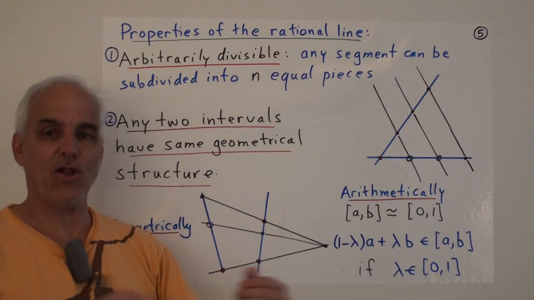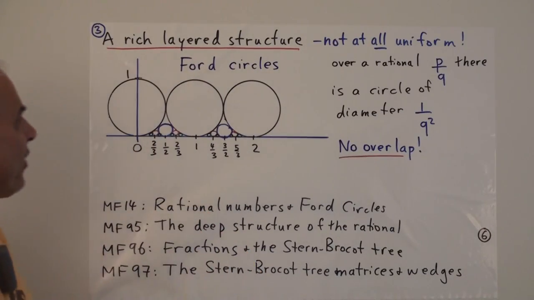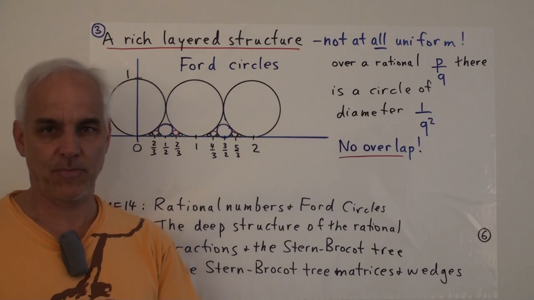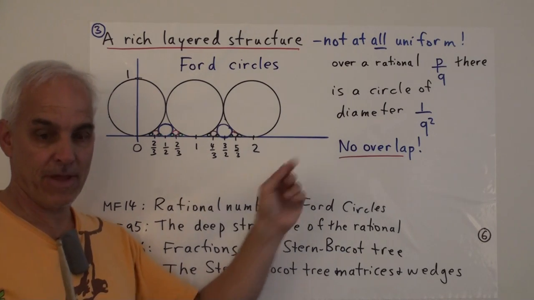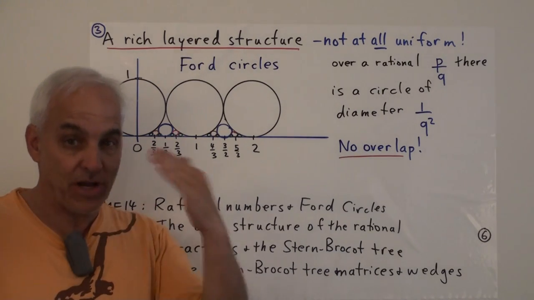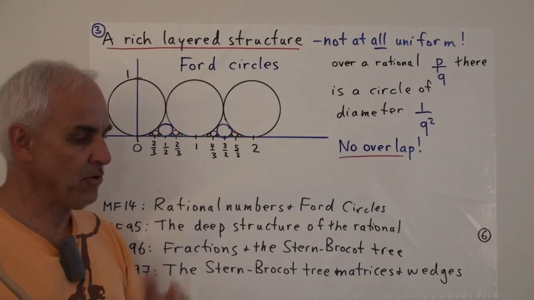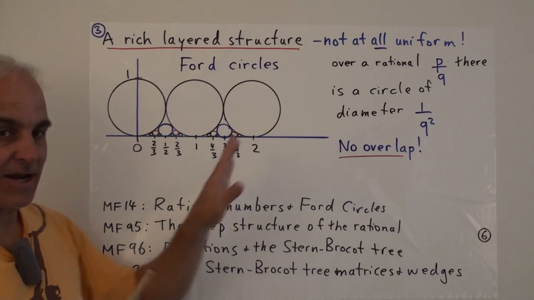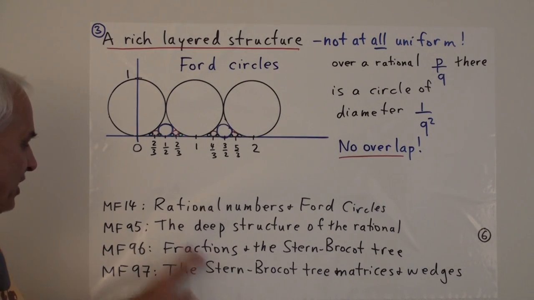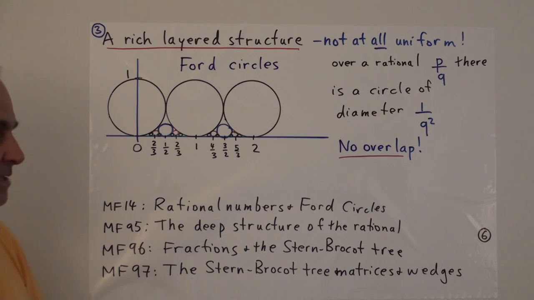So there's a kind of scale invariance to the rational numbers. The rational numbers exhibit a rich layered structure. When we look at an interval or the line, it may look like it's quite uniform. But when we examine it from the point of view of the rational number line framework, we find that it's not uniform at all, or that the uniformity is of a very subtle kind. That can be illustrated in a number of ways, and here are a couple of videos in the Math Foundations series that exhibit some aspect of that, which you might want to have a look at for some more deeper aspects of the rational numbers.